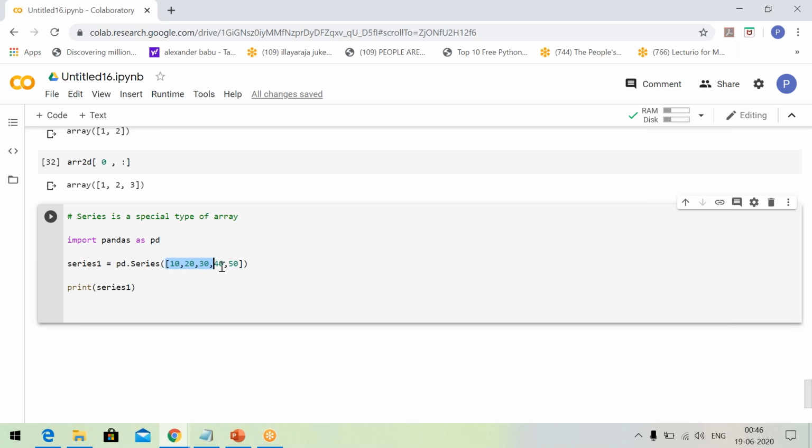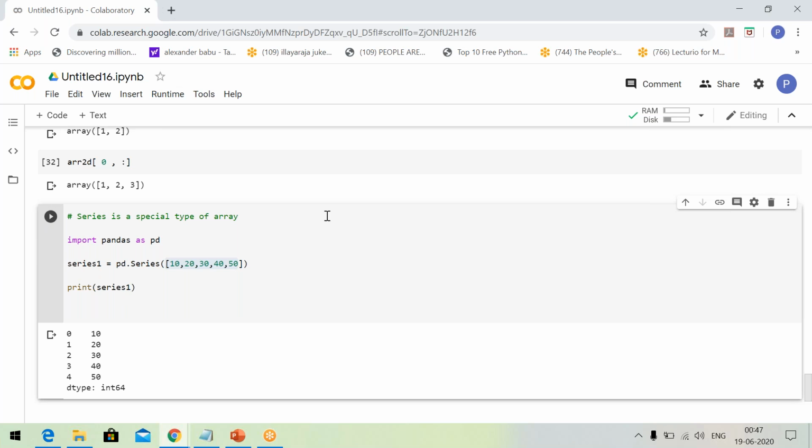So this list will be converted into an array, and then we display it. Let us execute and see what happens. See, the values 10, 20, 30, 40, 50 are written, and this is taken as the 0th value, first value, second value. The values of the index are taken as 0, 1, 2, 3, 4. In the case of list or tuple also, the index takes values like this. But what is the speciality of the index in series?